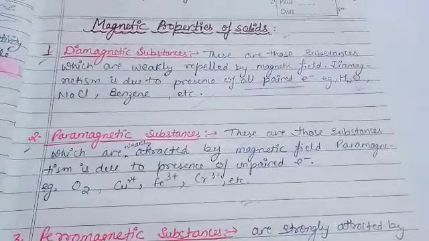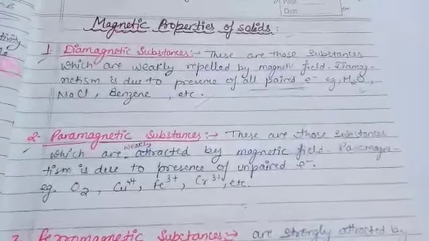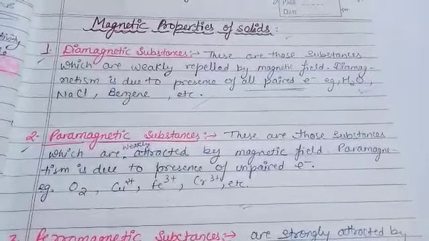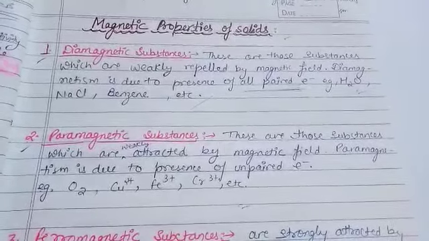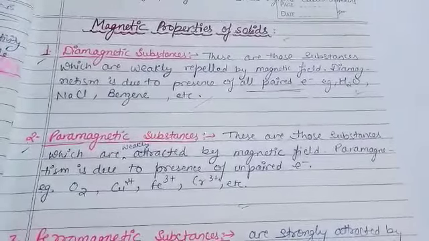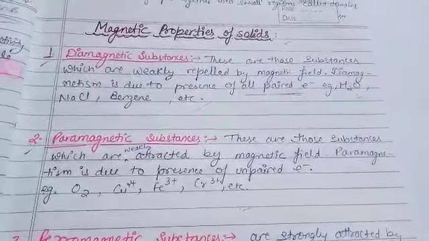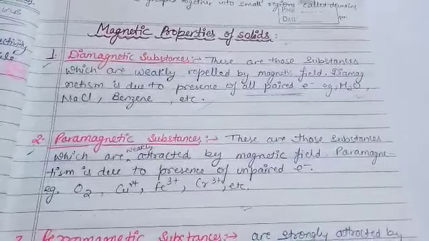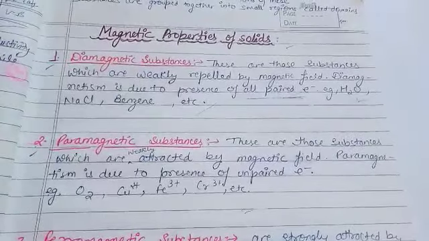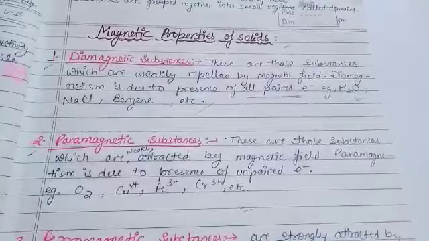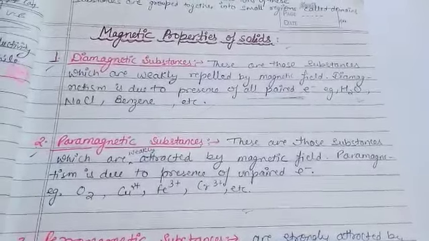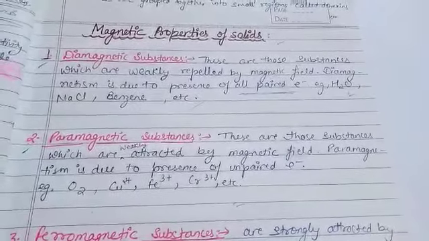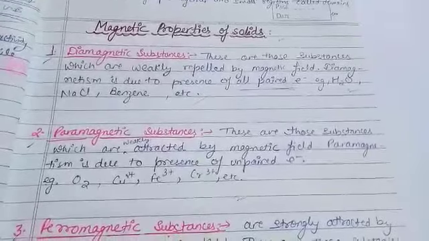So first of all, I'll explain diamagnetic substances. Actually, diamagnetic substances are those substances in which all the electrons present are paired, and just because of that, these substances are weakly repelled by magnetic field. This is due to the presence of all paired electrons. For example, NaCl, benzene, water, etc. In which all electrons are paired, generally they show diamagnetic properties.